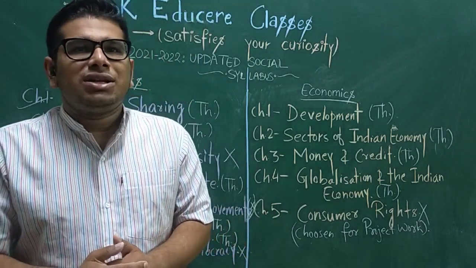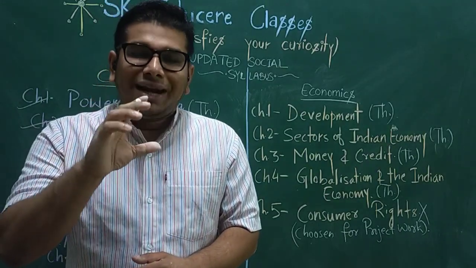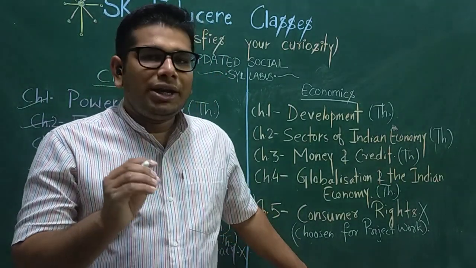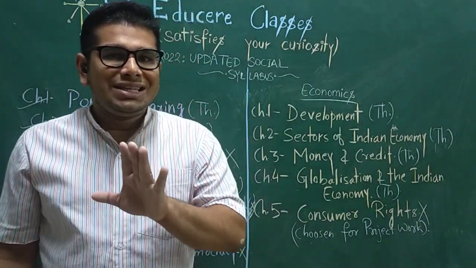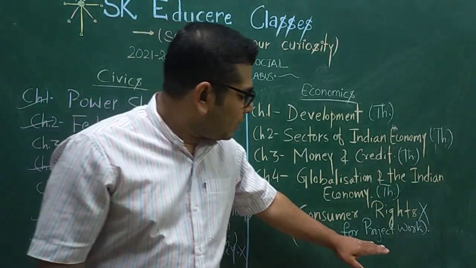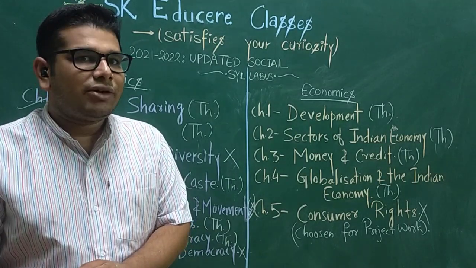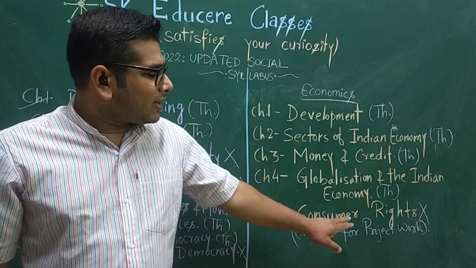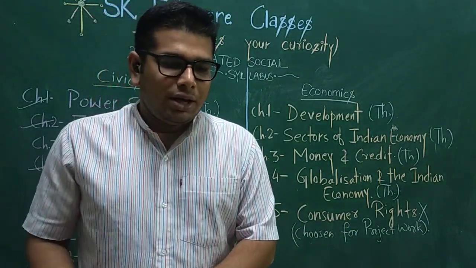I will make a separate video on the criteria of internal marks, but I am just giving a small introduction that in that internal mark, 5 marks are given to the project work. This project work will be given by your respective subject teacher of your school. And from economics, consumer rights is the chapter which can be given for the project work.